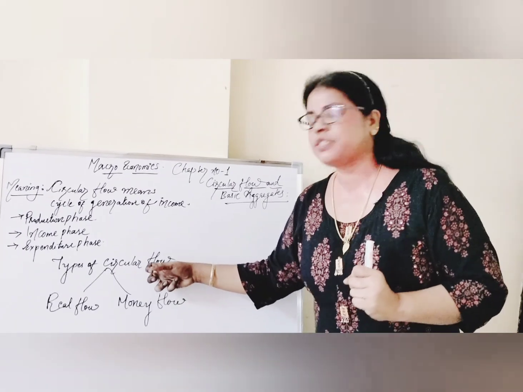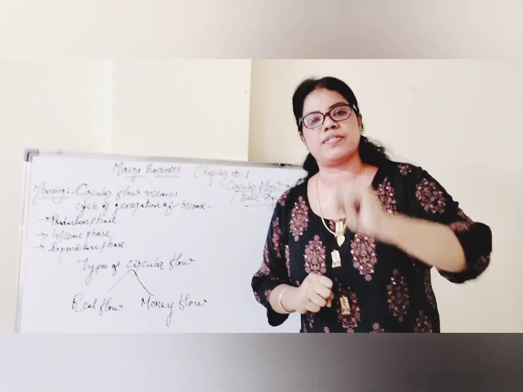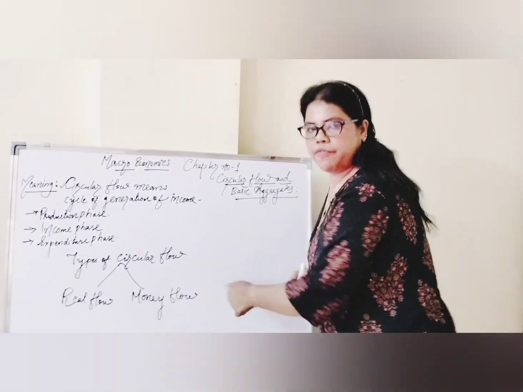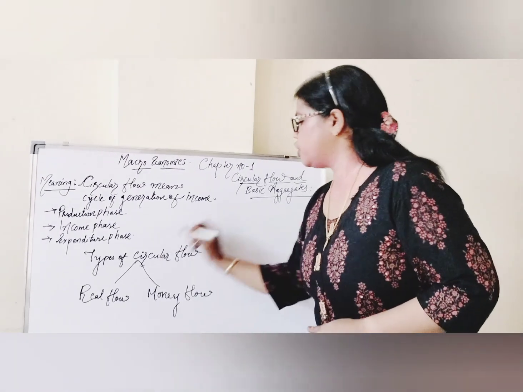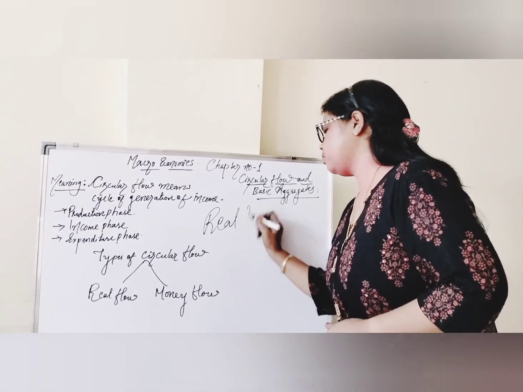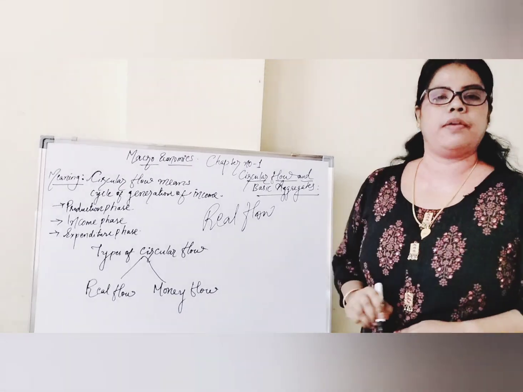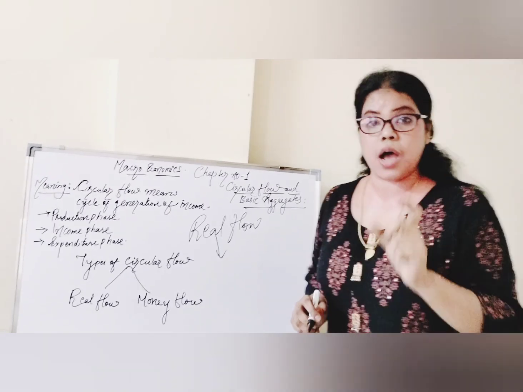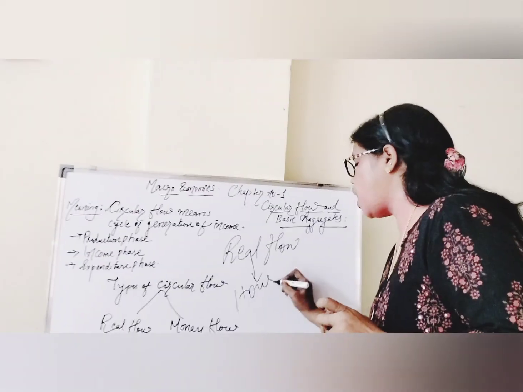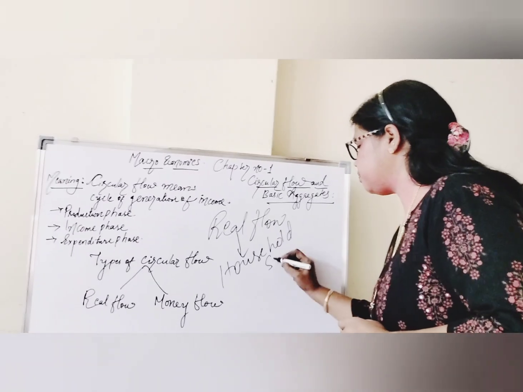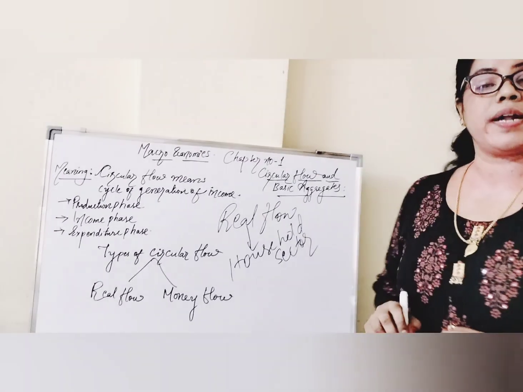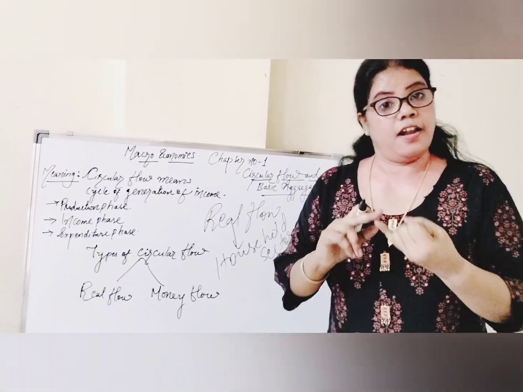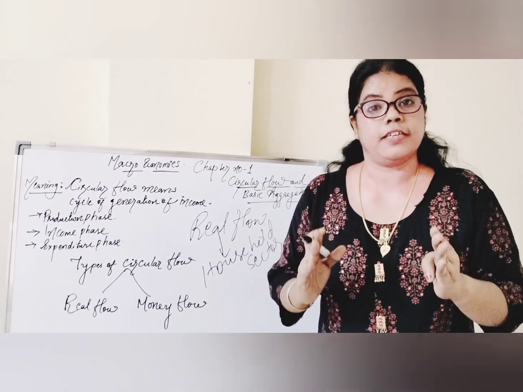Now we'll move to types of circular flow. What are the two types of circular flow? There are two types of circular flow: one is real flow and the other is money flow. What comes under real flow? You must know what real flow is. Real flow means the household sector. You know household sector. What all comes under household sector? Household sector means the land, labor, capital and entrepreneur. Land, labor, capital and entrepreneur are the household sector.